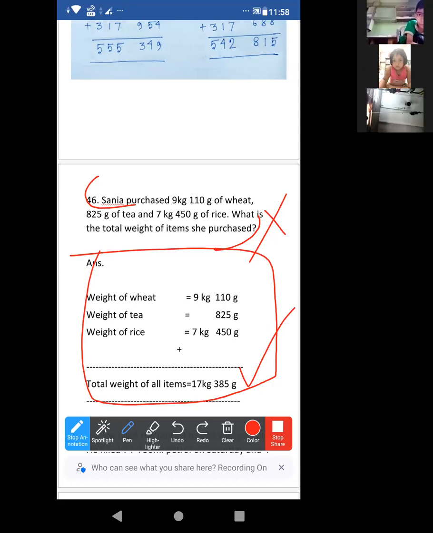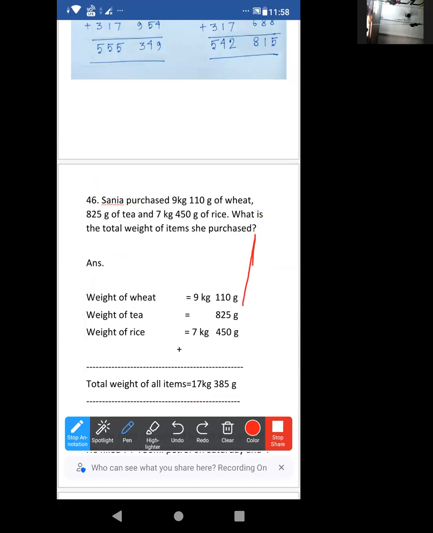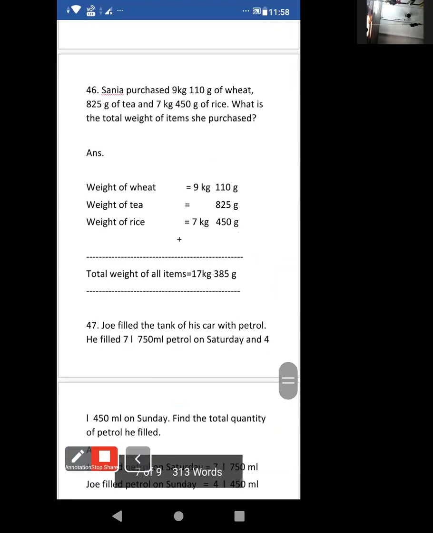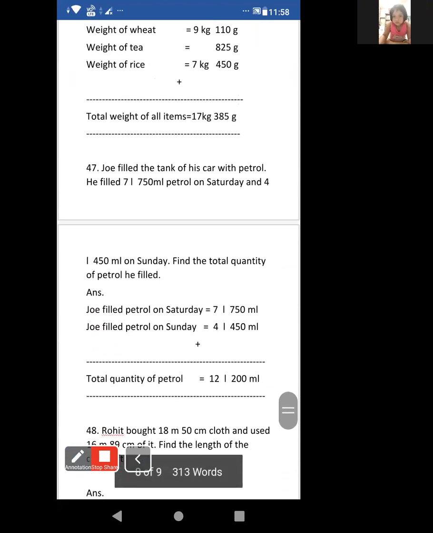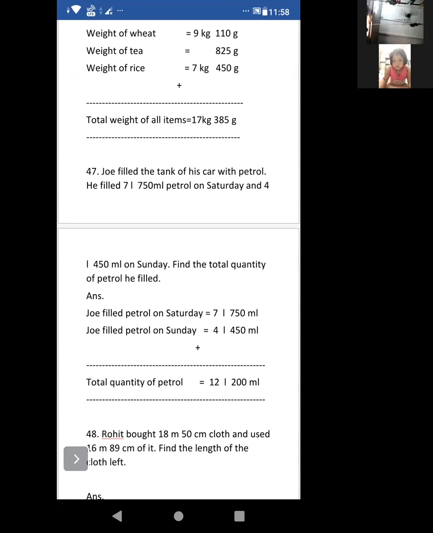Acharit, I'm moving to the next one. Look at this. If you have not completed, then write fast. It is on the screen also.